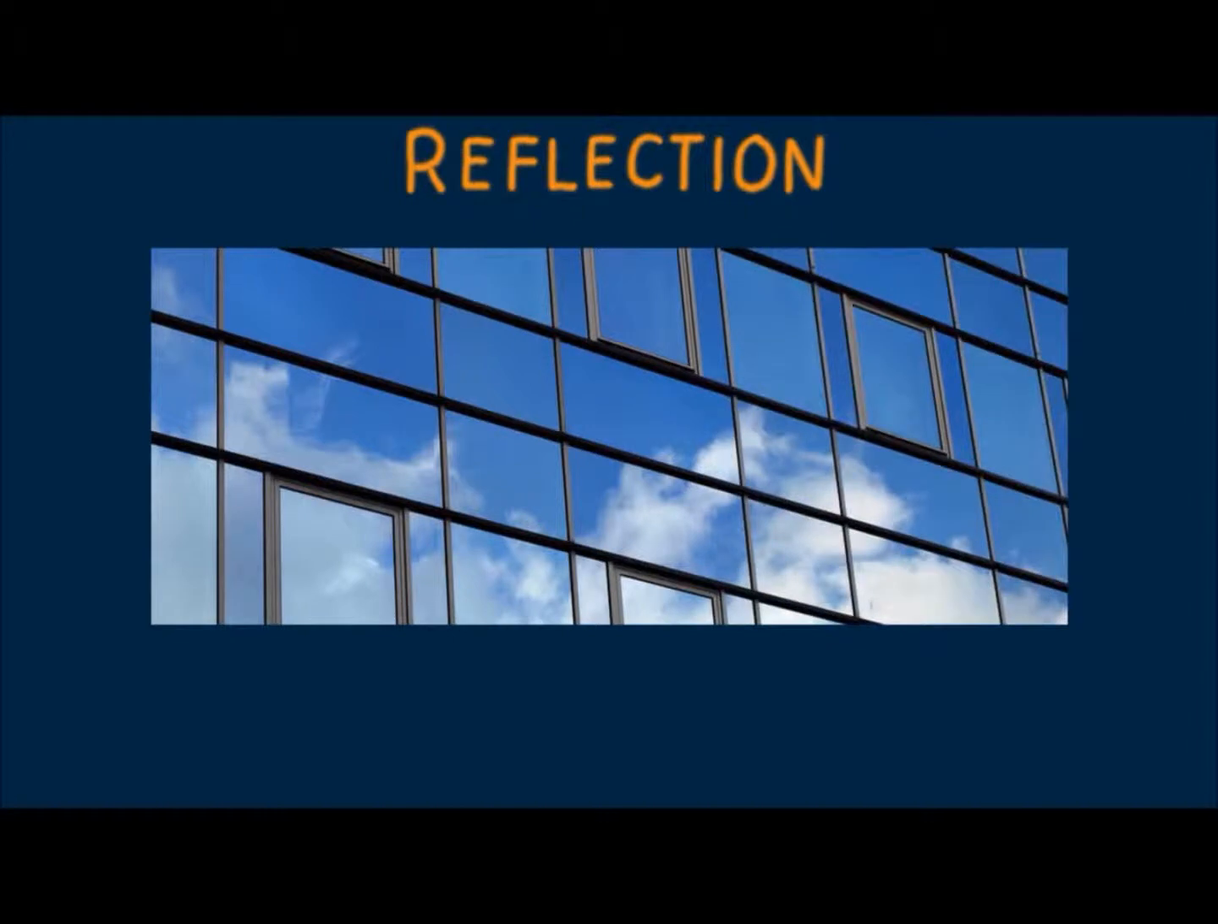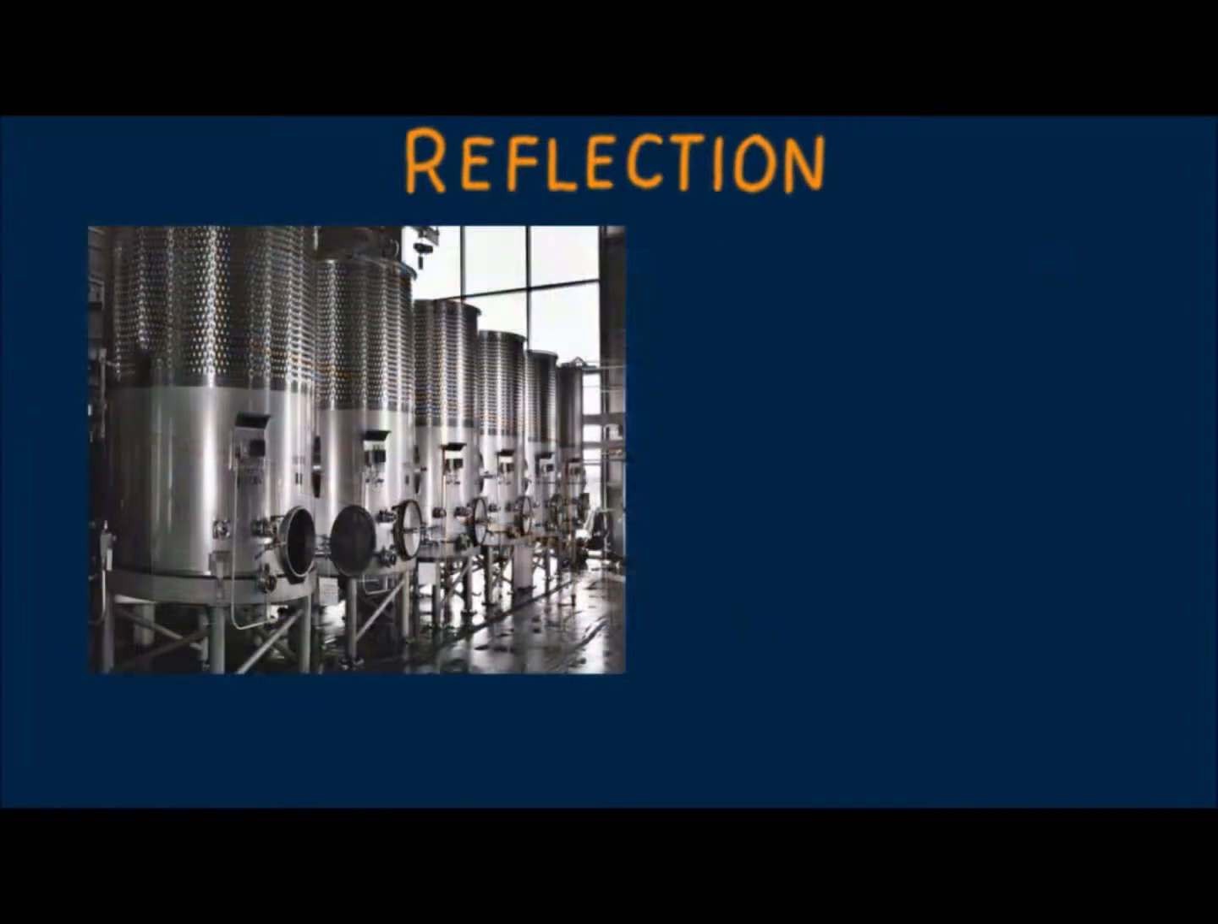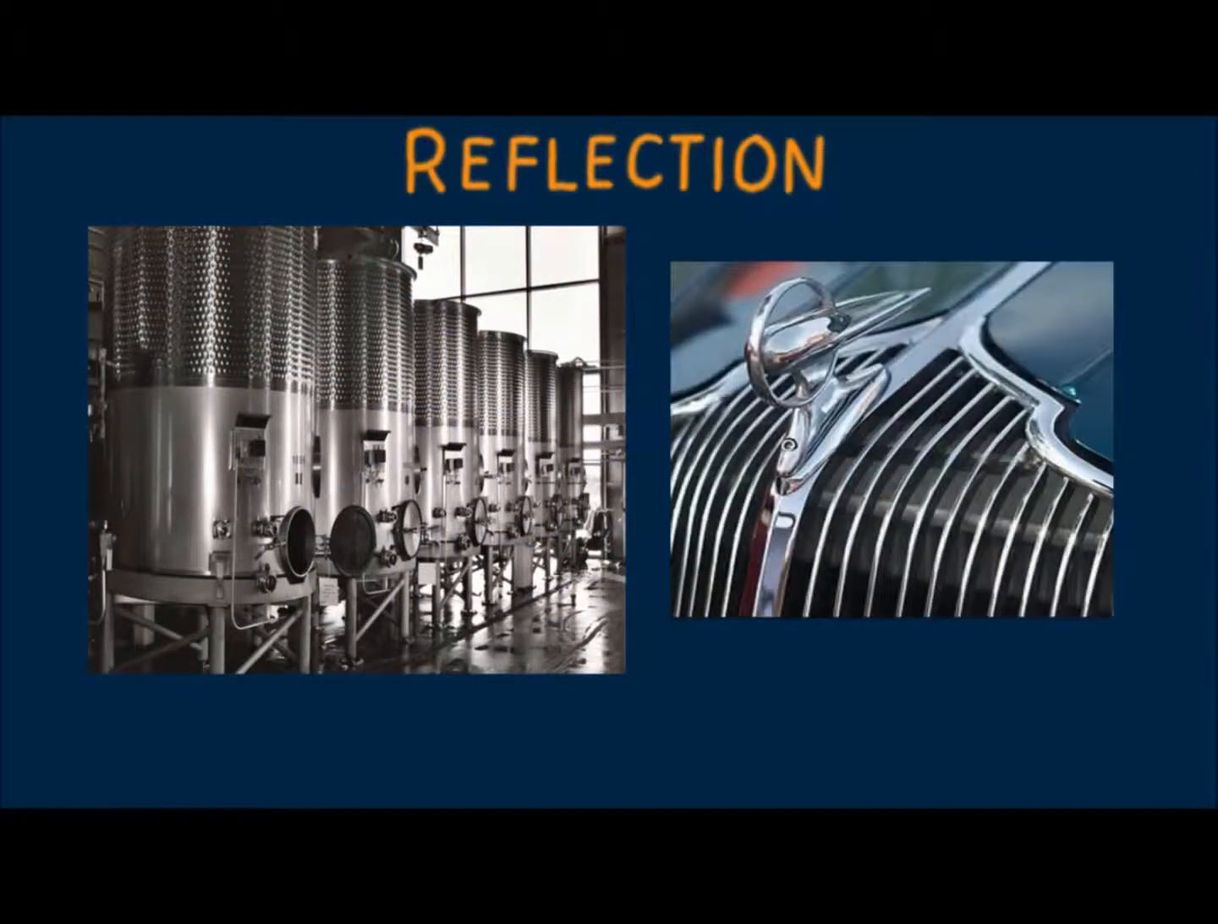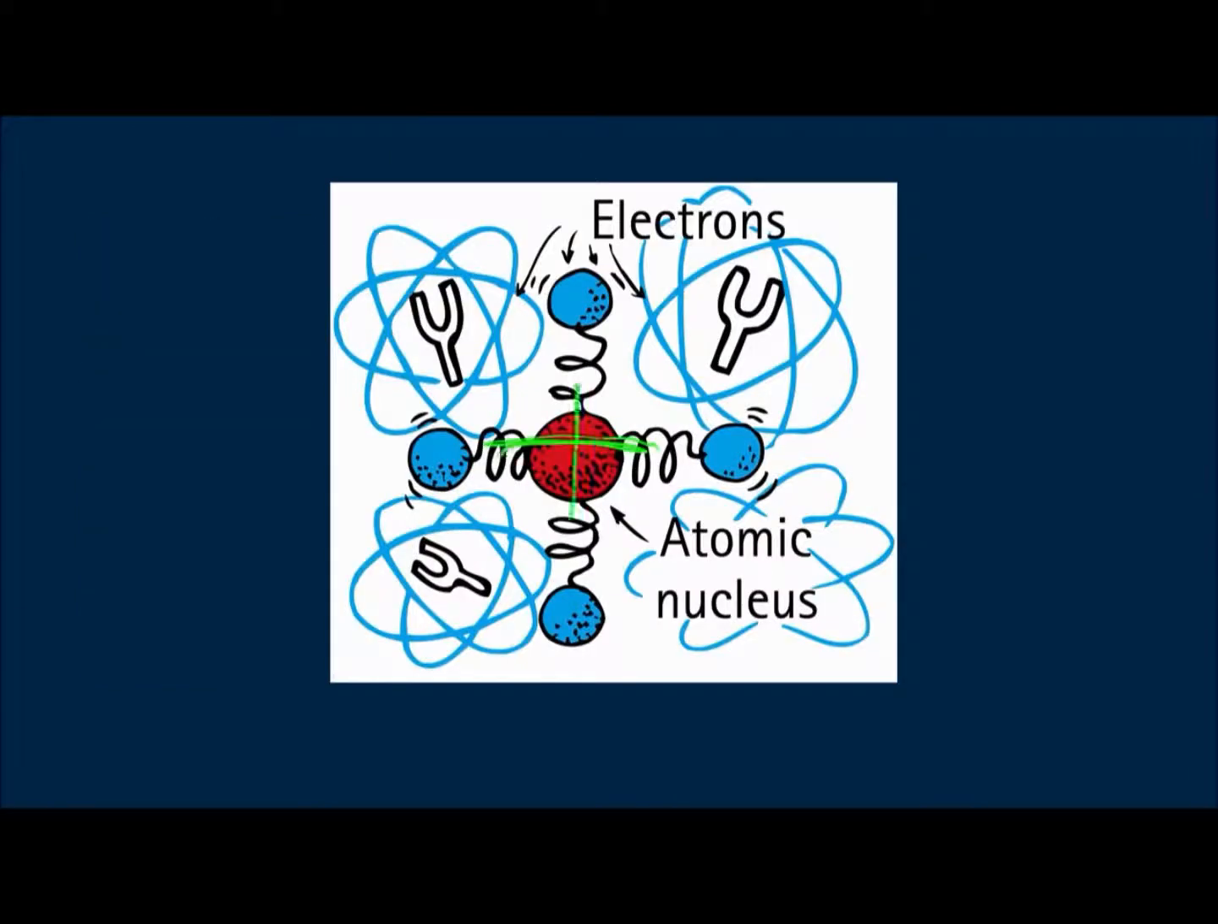Some materials, like glass, let a lot of light pass through them and reflect only a little. Other materials, like polished metals, reflect most of the light that strikes them and let only a little through. In glass and other materials that don't reflect much light, electrons can vibrate only over small atomic distances. In metals, some electrons, the so-called conduction electrons, can vibrate over distances much larger than the size of an atom.